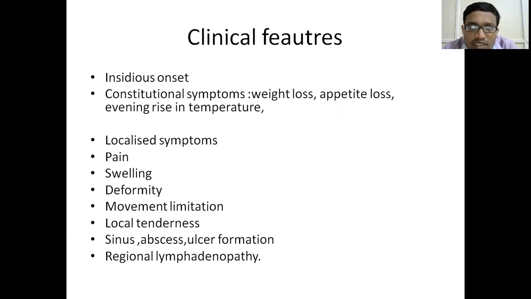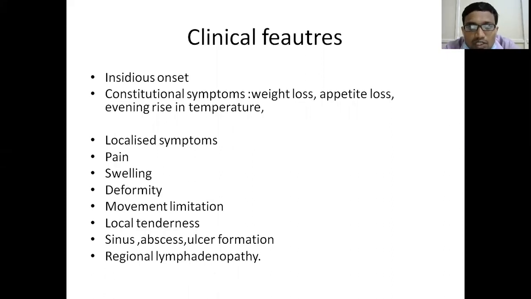Once the swelling occurs, the body's natural mechanism whenever a joint is involved is to stop the movement, to reduce the pain, to reduce the mobility or the cartilage rubbing. There will be protective spasm of the muscles.